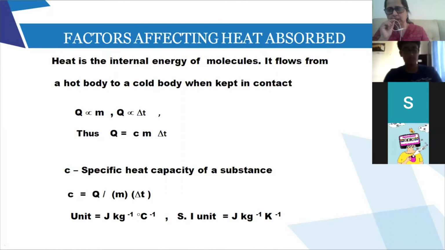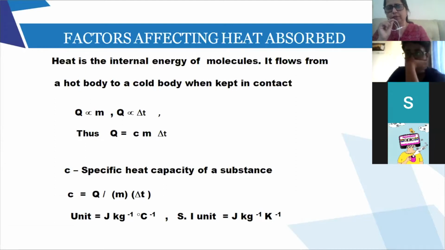First thing, the equation. It is a little confusing. Read it. So Q varies as M, Q varies as delta T. Just remember this equation: Q equal to MC delta T. If you remember this, then you can get everything easily. So C equal to Q upon M delta T, right?